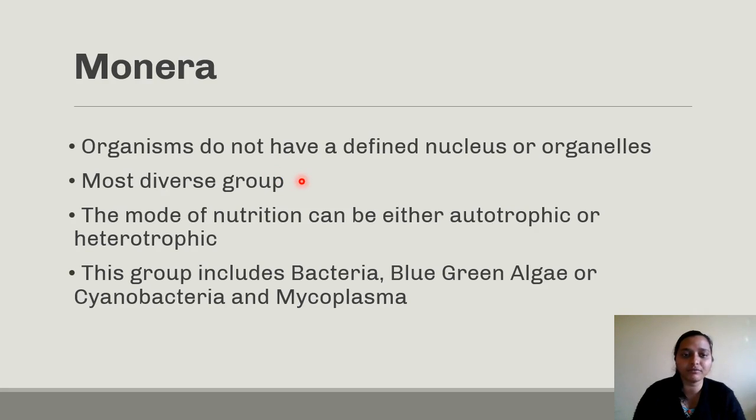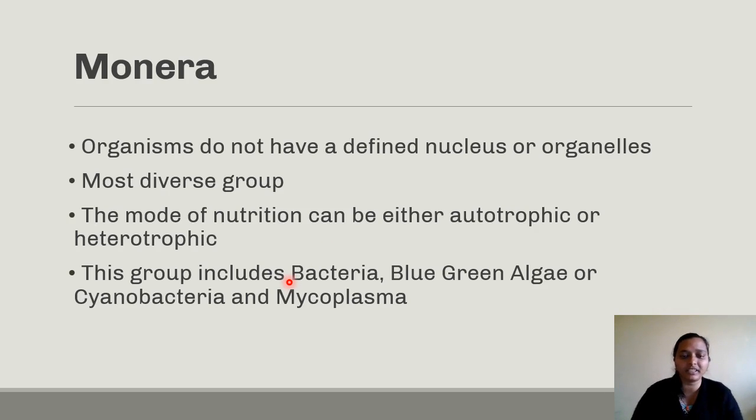Diverse in the sense that a variety of Monera members are there. It could be simple bacteria or it could be other types like blue-green algae. So it is the most diverse group. Their mode of nutrition is also diverse. The mode of nutrition can be either autotrophic or heterotrophic. Autotrophic means they can prepare their own food, and heterotrophic means they cannot prepare their own food. They depend on others for the requirement of food.